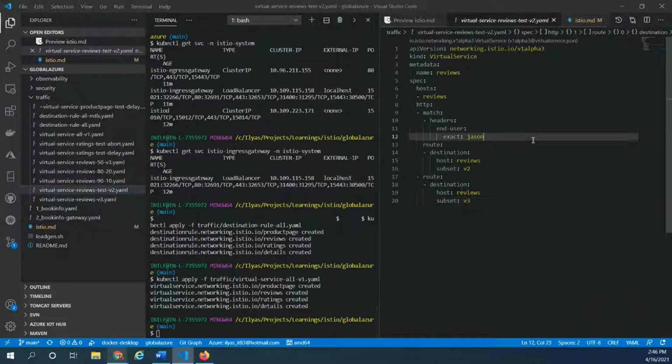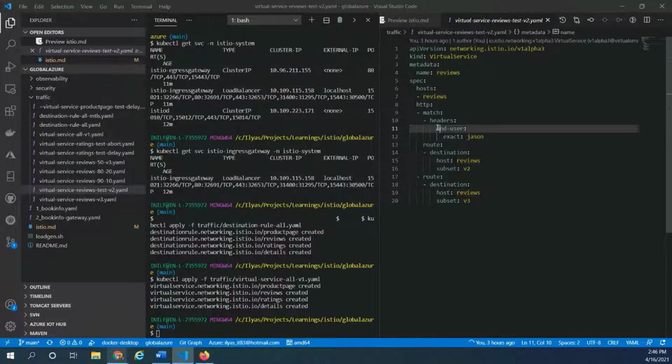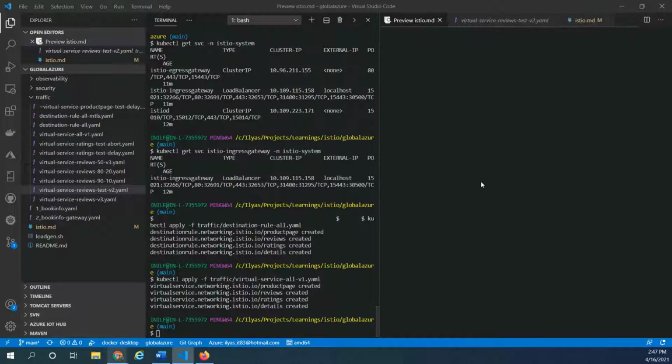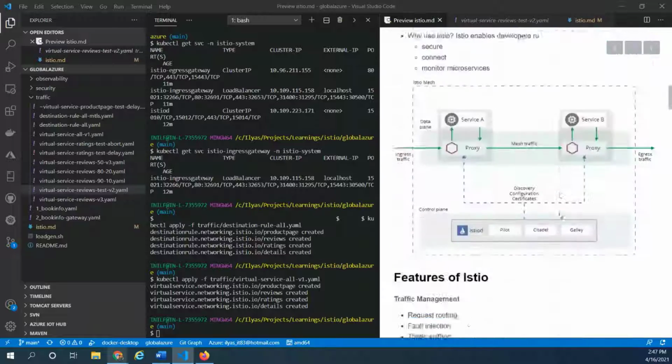So here I have updated the virtual service of the reviews, and here we are saying if there is any keyword found in the HTTP header as end user, and here I'm matching with the name called JSON. If there is anything like JSON, redirect that particular request to reviews of version 2. For all other users, take them to V3, right? So now let's update this and observe what has changed.